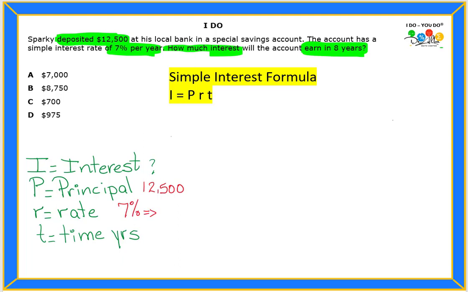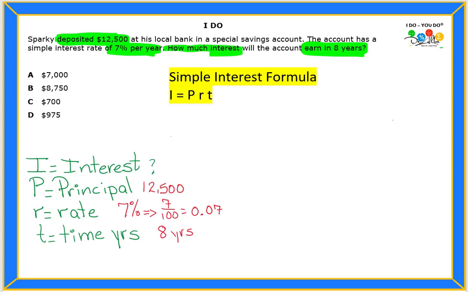But remember that I am not allowed to use 7% in my problem. I need to change the percent to a decimal. Okay, so I can think of 7 over 100, and now I can place that on the calculator, and I will get 0.07. Okay, and the number of years is 8 years.